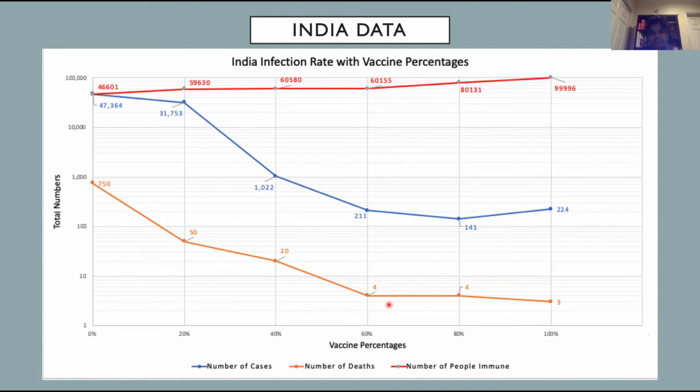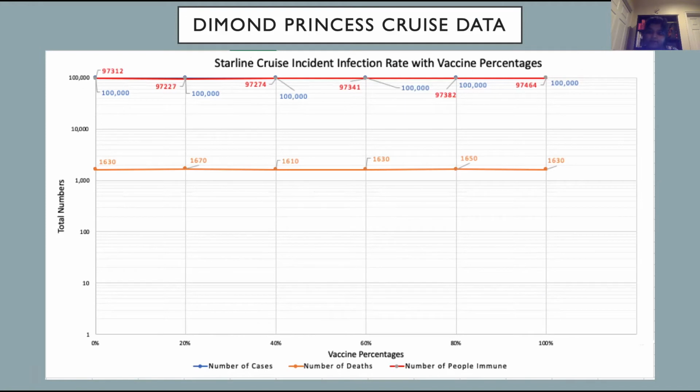The first major drop was when 40% of the population was vaccinated, where it went from 47,364 total infections to 1,022. When comparing the data collected from India and the data collected from the Diamond Princess cruise, you'll see that the total infections and the total deaths do not change almost at all.